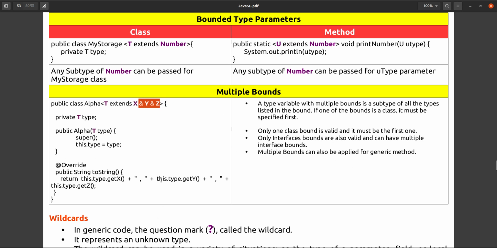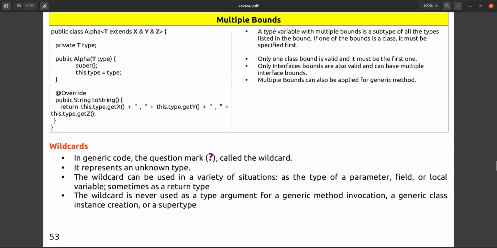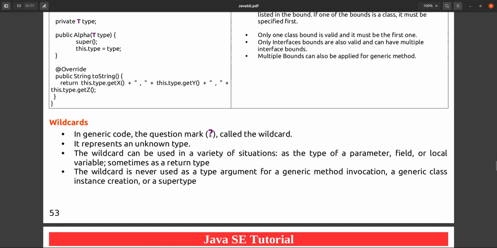Okay, so the next one is multi-bound, and the next one is wildcard. What is wildcard? Wildcard is nothing but this question mark symbol. In generics code, the question mark symbol is called wildcard, and it represents an unknown type. Suppose sometimes you don't know the type, you can specify this wildcard, no issue.